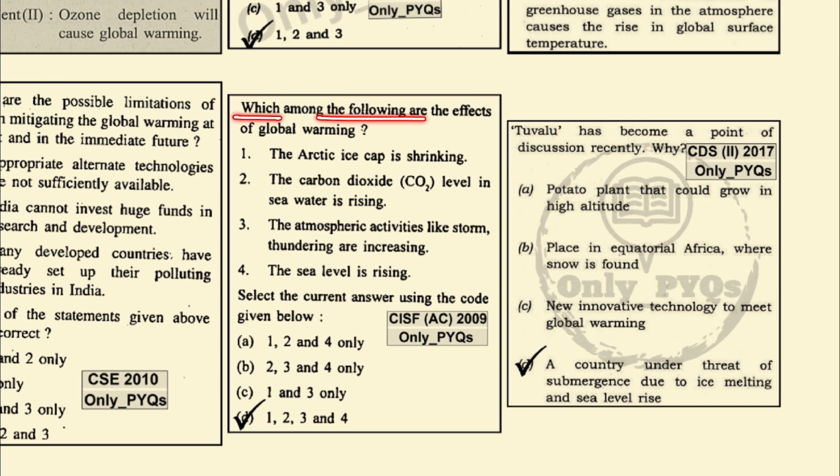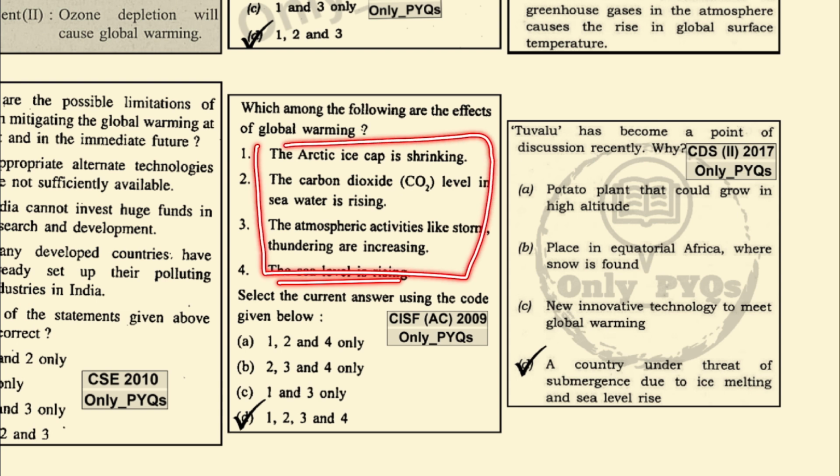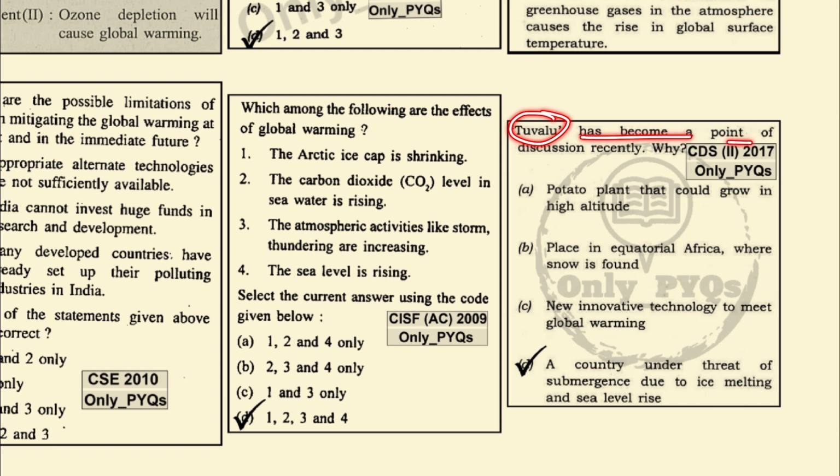Which among the following are the effects of global warming? The Arctic ice cap shrinking, the carbon dioxide level in the sea water rising, atmospheric activities like storms and thundering increasing, the sea level rising. Yes, all 4 are the effects of global warming. So D is the answer. Tuvalu has become a point of discussion recently. Why? Because it is a country under threat of submergence due to the ice melting and the sea level rise.